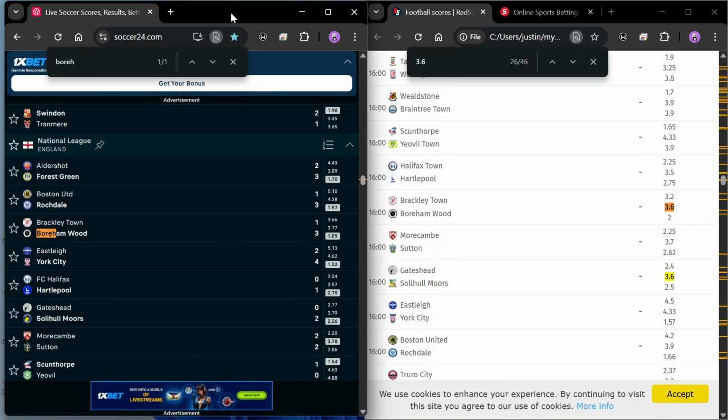So if I know the meaning of this and I know how to put 3 of this together in a ticket, and I put 1 halftime draw that I know the meaning of in a ticket, I'm getting 5 or 10 odd easy just by mixing games like this. We have Gateshead here, and you can see Gateshead 2-0. Let's see, they scored in the first half.